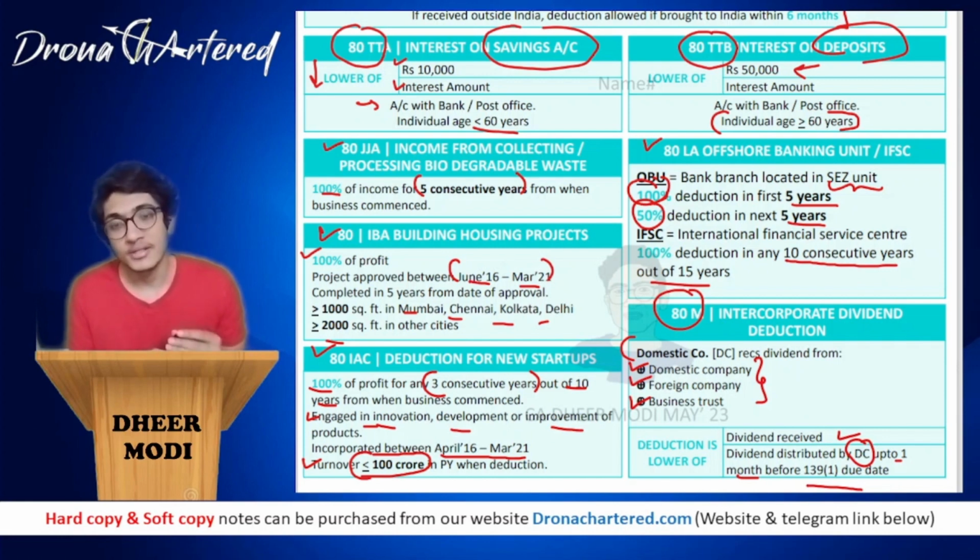And with this, we are done with our chapter 6 deductions, and I will see you in the next one, that is your TDS and TCS.